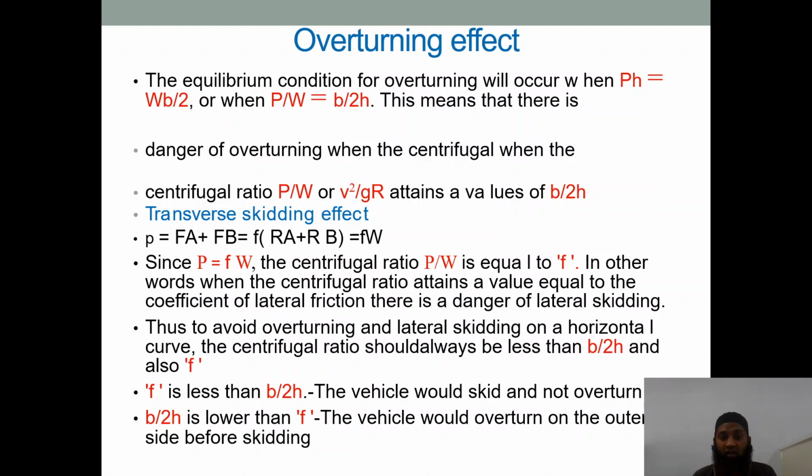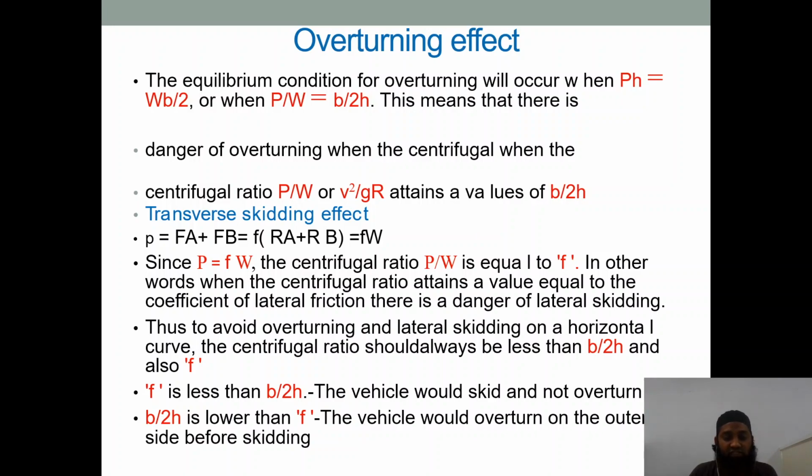So we should be careful that P/W, or V²/gR, shouldn't attain the value of b/2h. This is important and should be maintained. We'll see in the further figures how this happens, and you will understand properly. Now this was overturning. To counter the overturning of the vehicle, P/W shouldn't be more than the value of b/2h.